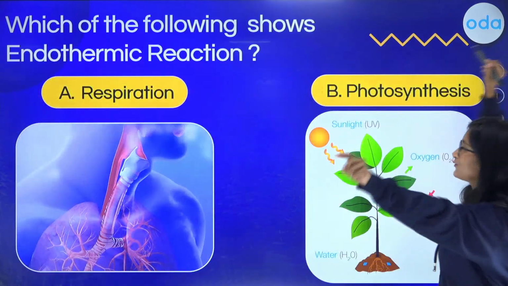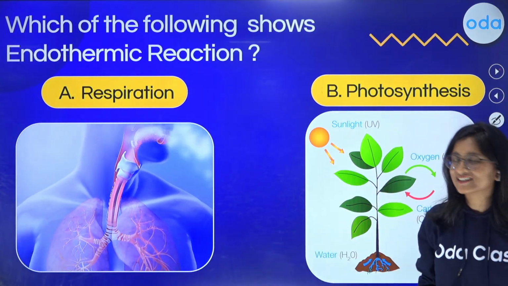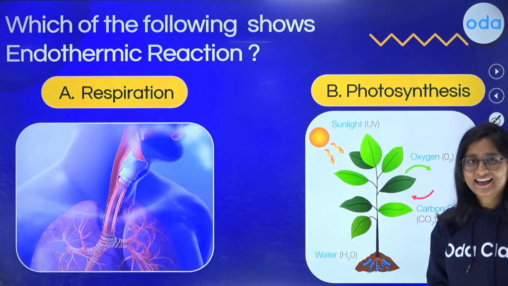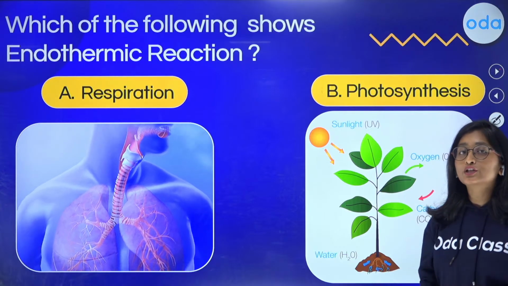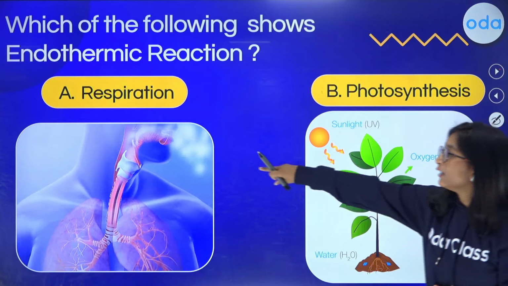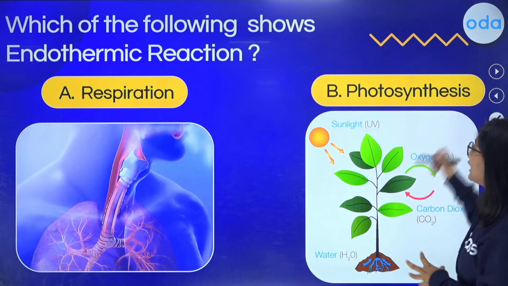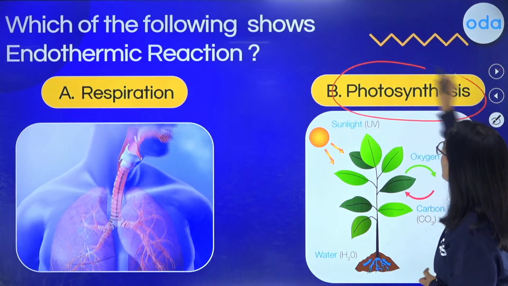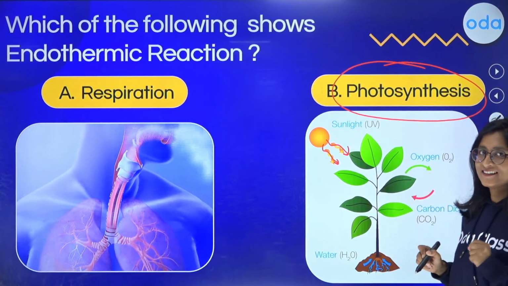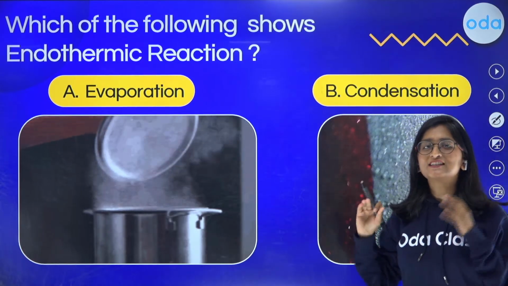Now the upcoming question for you is to find out which of the following is going to be an endothermic reaction. The options given are respiration and photosynthesis. Just now we have come across which one is going to absorb the energy. In one case, the energy is being released, whereas in the case of photosynthesis, the energy is being absorbed by the plant. Got it? Now, one more question for you, and I want you all to answer this.